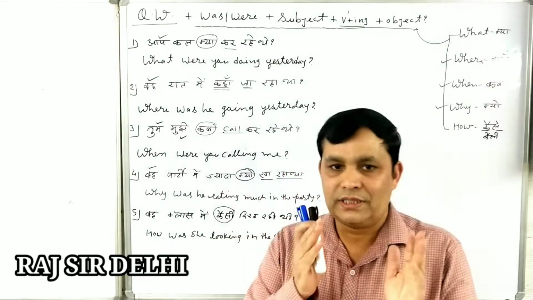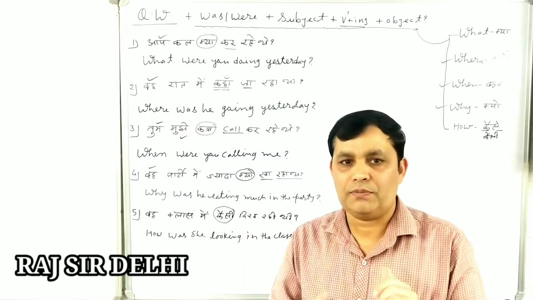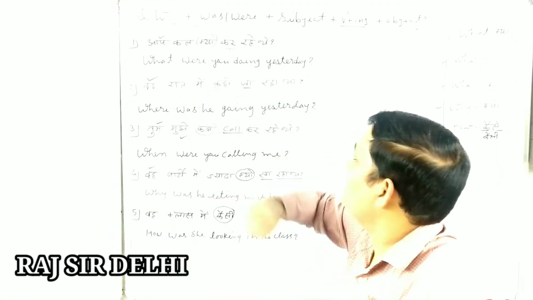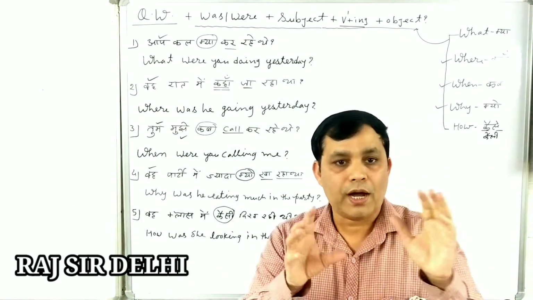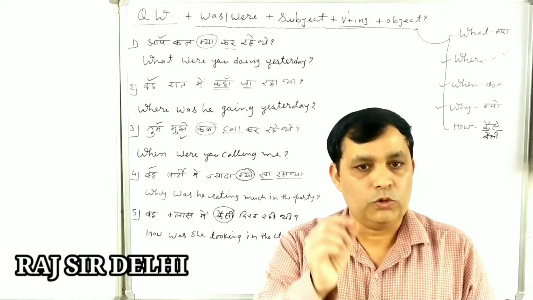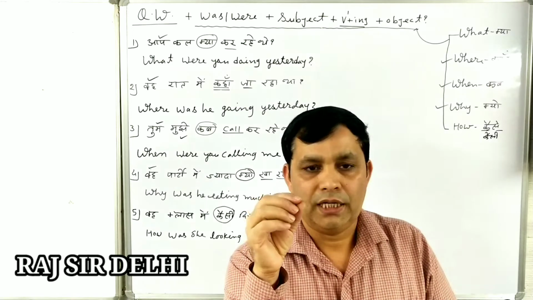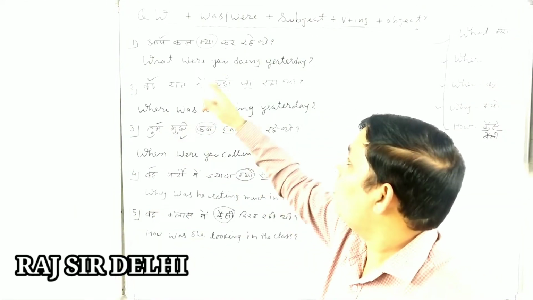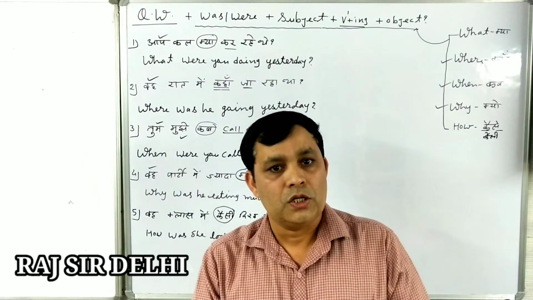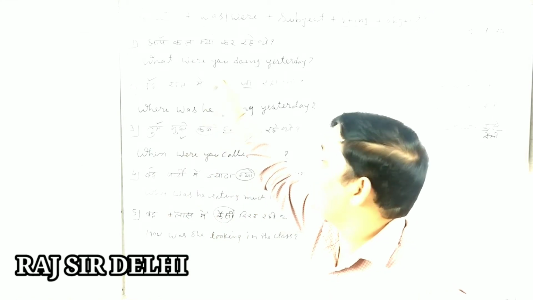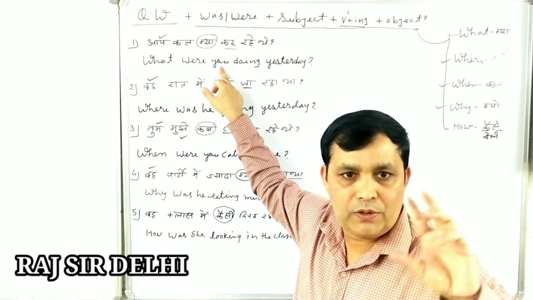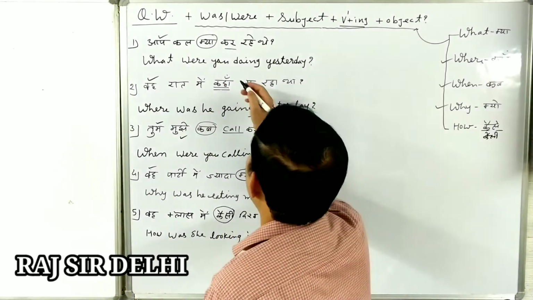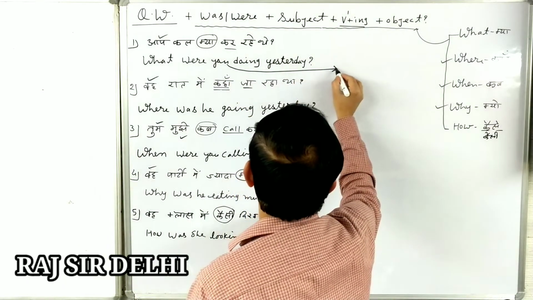Now it's time to tell you how to answer the questions. So look at the first: What were you doing yesterday? The speaker will just ask you the question. So whenever we answer the question, you convert you into I, and we use was.